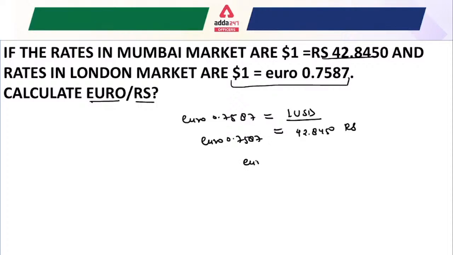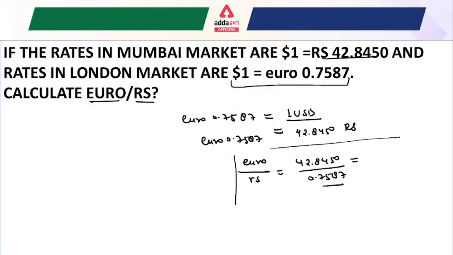So you can get the relationship between the euro and rupees, that is equal to 42.8450 divided by 0.7587. Just solve this and tell me what will be the answer of this question. What will be the answer? So the answer would be 56.47, isn't it? So that will be your relationship between the euros and rupees.